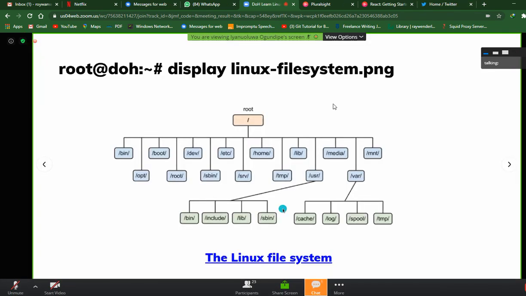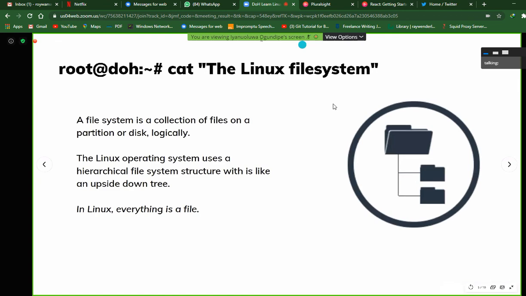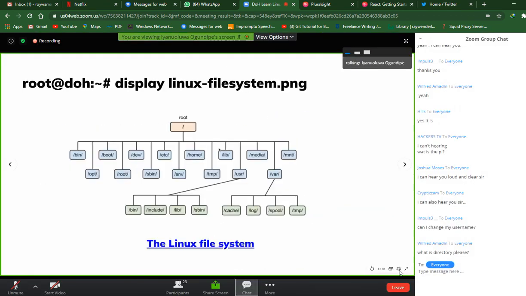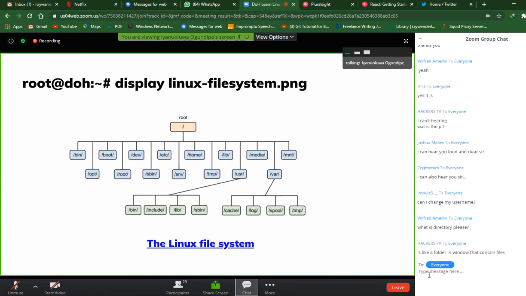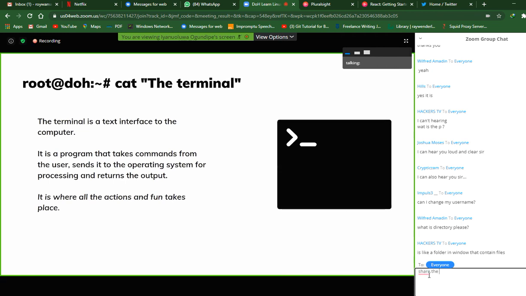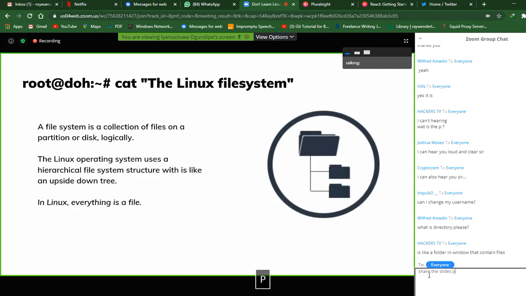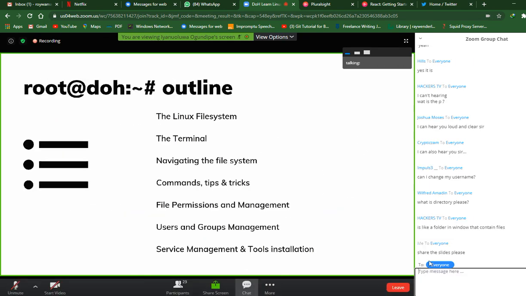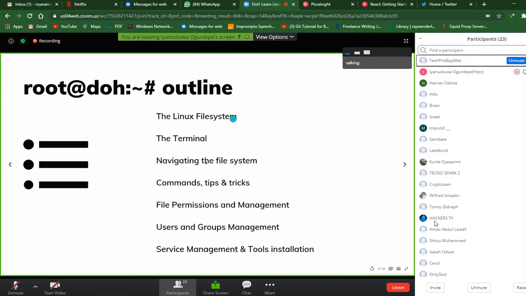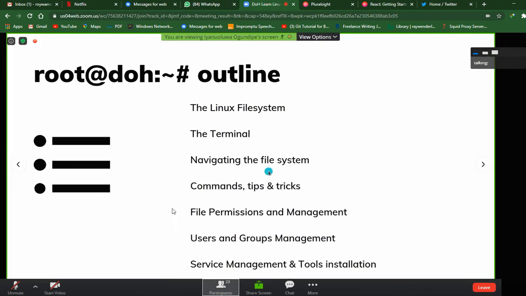So going back to the slides, that's that about the Linux file system, the building blocks of the Linux file system, and the terminal. We know we can use the terminal to run commands, send them to the operating system, and it will process them. Starting from tomorrow, following our outline, we'll look at how to navigate the file system in detail, how to create files, how to copy files, and how to move files around the file system using the terminal.